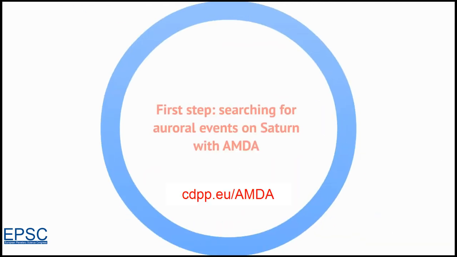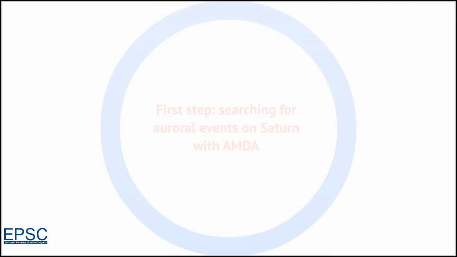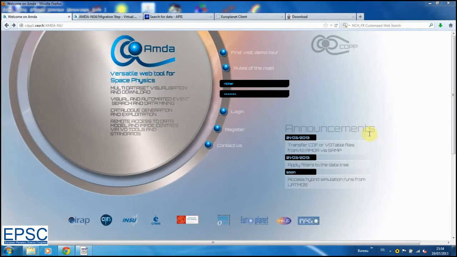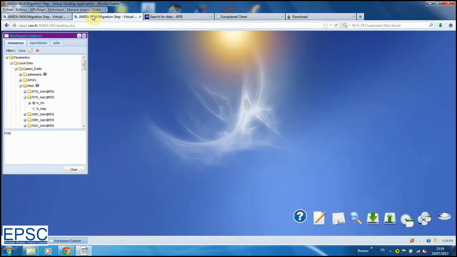We start this study with AMDA, a web service developed by the Plasma Physics Data Center, CDPP. It is dedicated to the analysis of space observations in the domain of plasma physics. Firstly, we'll use AMDA to investigate auroral events on Saturn. We know that auroral events occurred in January 2004. Consequently, we'll look for interplanetary disturbances in the vicinity of Saturn that could have initiated auroral phenomena during this period.